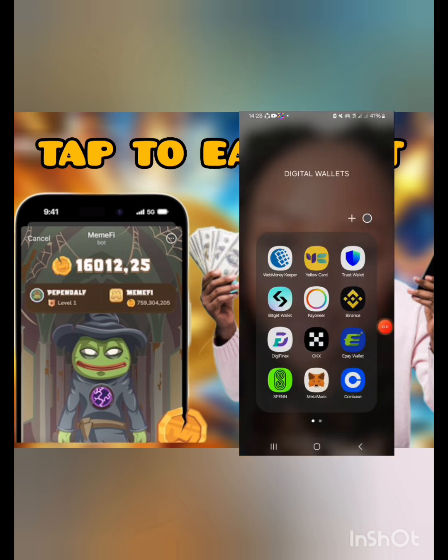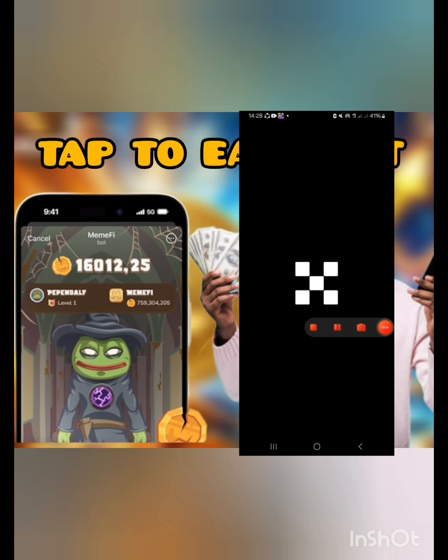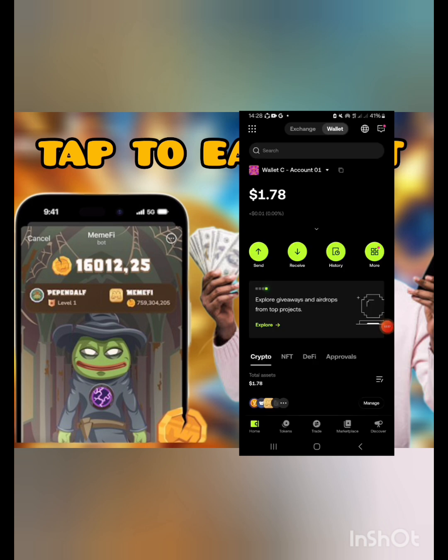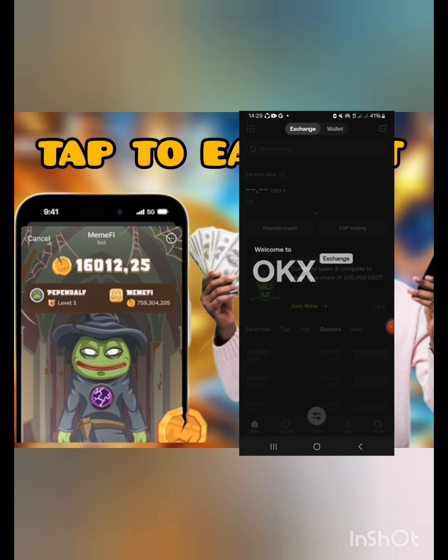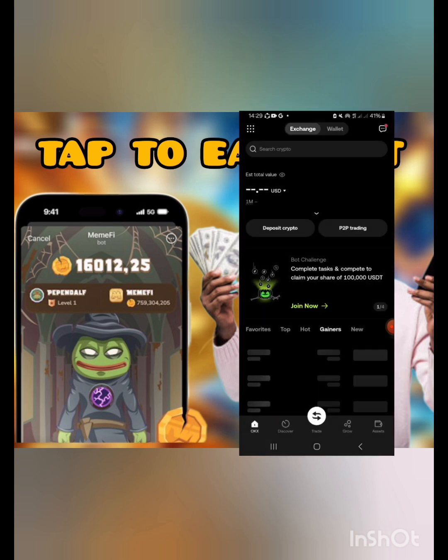Okay, so here is OKX and I'm opening it. You need to know that you are withdrawing to your exchange, not to your Web3 wallet. So you check on top there and ensure that exchange is the one which is active. I'm gonna click exchange, and boom, we have switched to exchange and we are withdrawing to the exchange. The next thing I'll do is click in the top left corner so as to copy the UID.